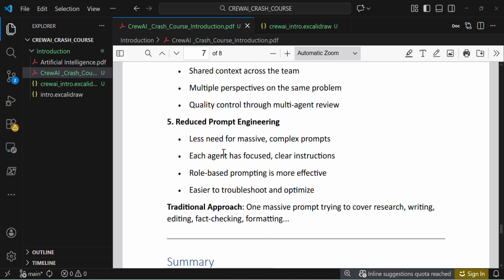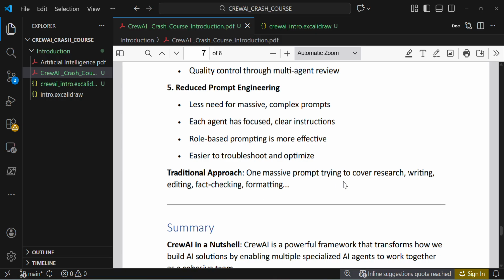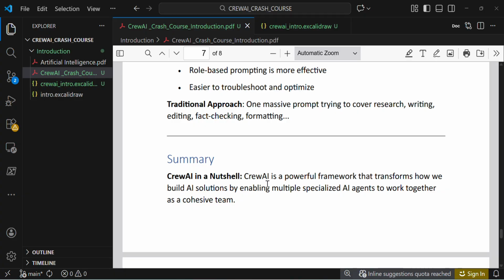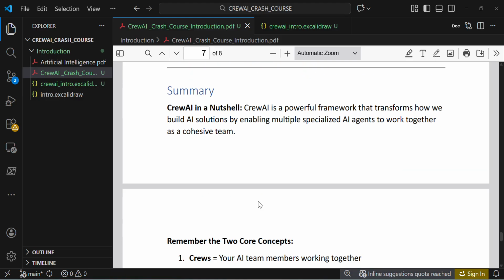Reduce prompt engineering: there is less need for massive, complex prompts. Each agent has focused, clear instructions. Role-based prompting is more effective and easier to troubleshoot and optimize. The traditional approach is one massive prompt trying to cover research, writing, editing, fact checking, and formatting. Final summary, CrewAI in a nutshell: CrewAI is a powerful framework that transforms how we build AI solutions by enabling multiple specialized agents to work together as a cohesive team.